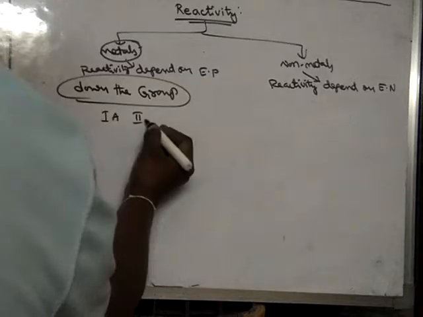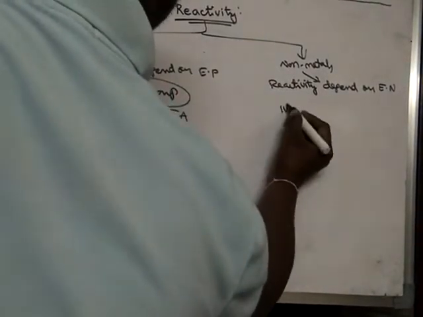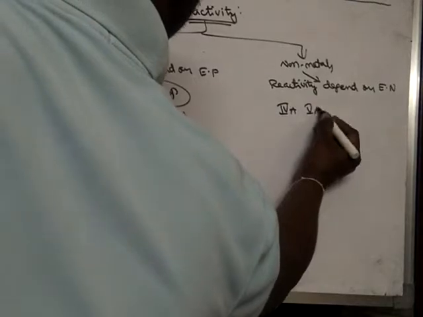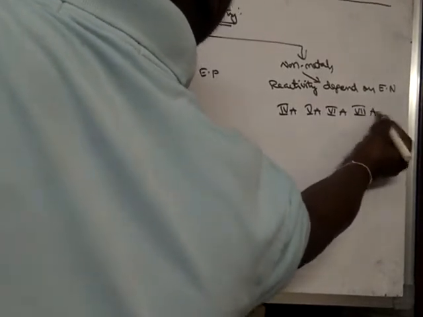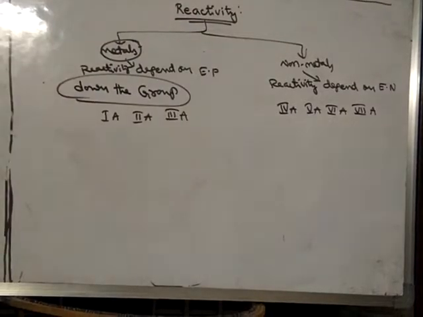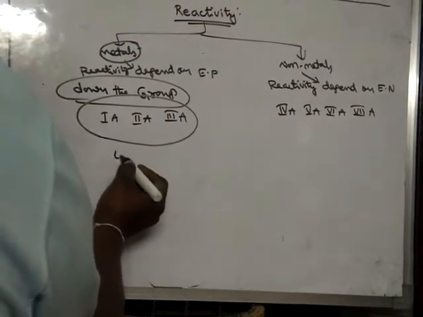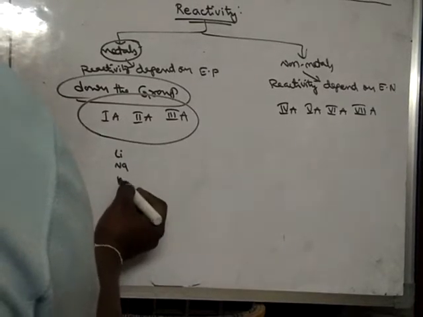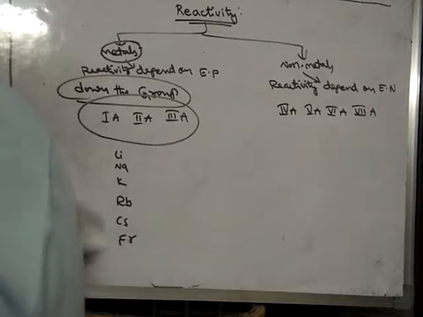First A, second A and third A groups. And what are non-metal groups? Fourth A, fifth A, sixth A and seventh A. So take these elements down the group. For example, take lithium, sodium, potassium, rubidium, cesium, francium.